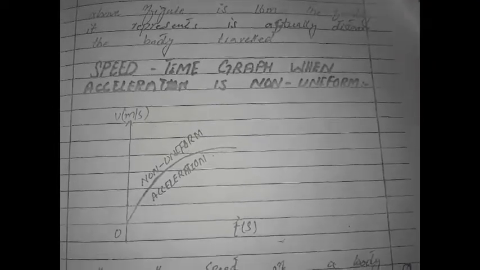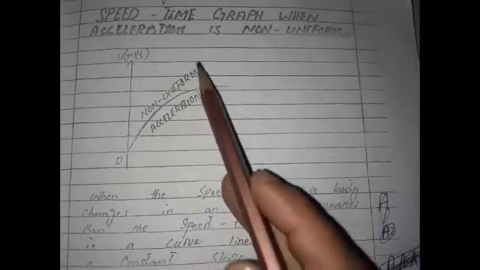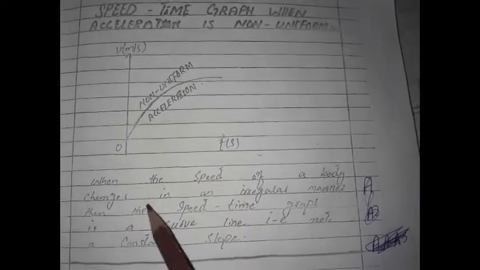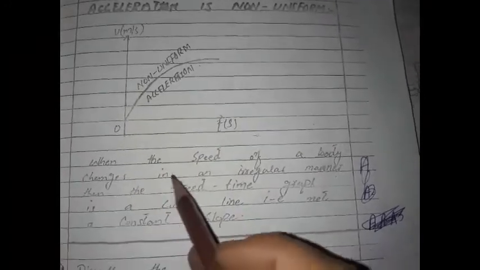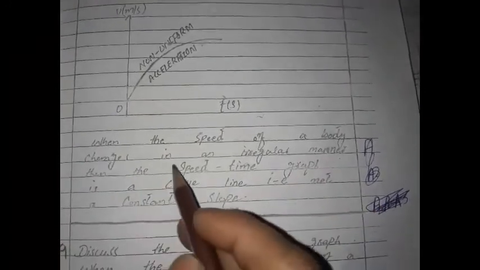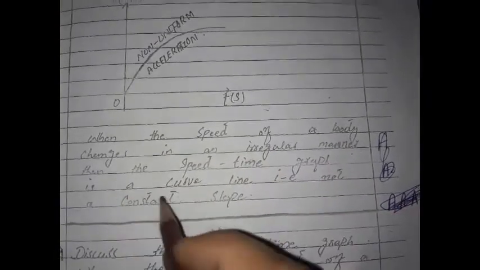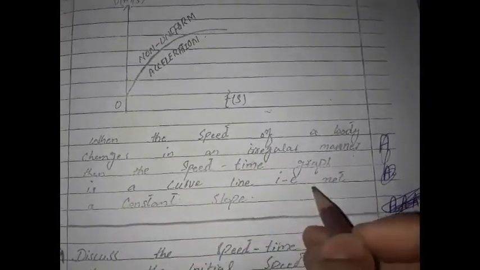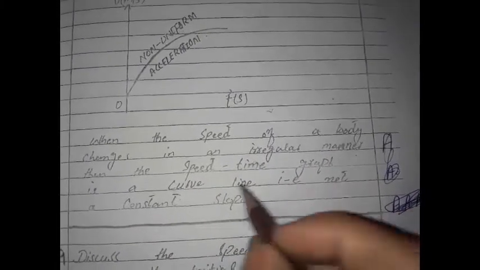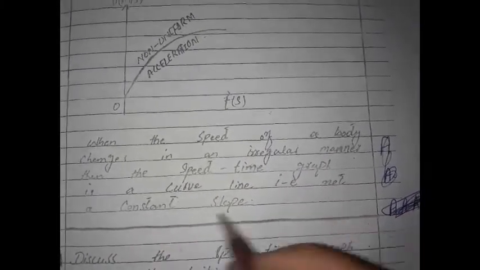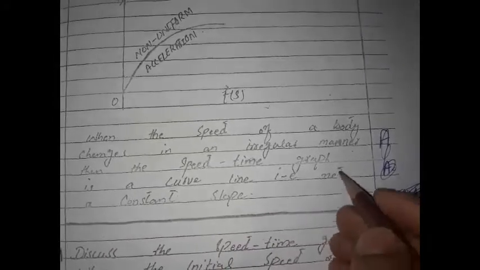Speed time graph when acceleration is non-uniform. When acceleration is non-uniform, when the speed of a body changes in an irregular manner, then the speed time graph is a curved line such that it does not have a constant slope.